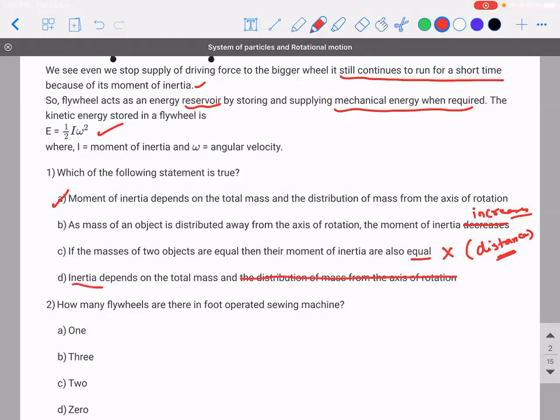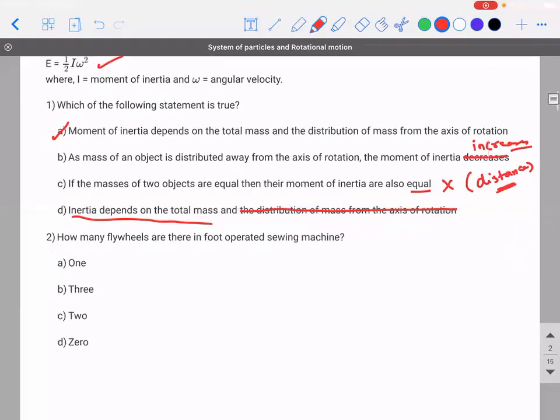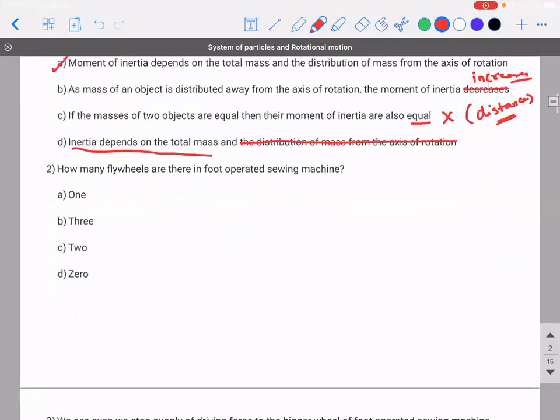This is not there, then it is right. Correct? How many flywheels are there in foot-operated swing machine? Easy. Two.